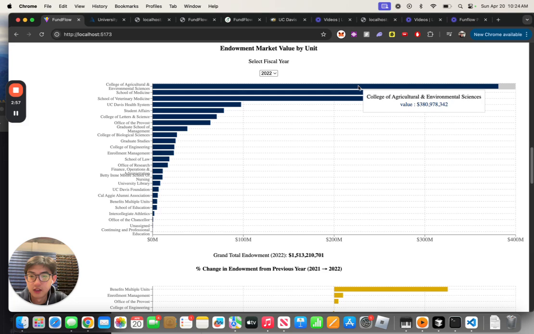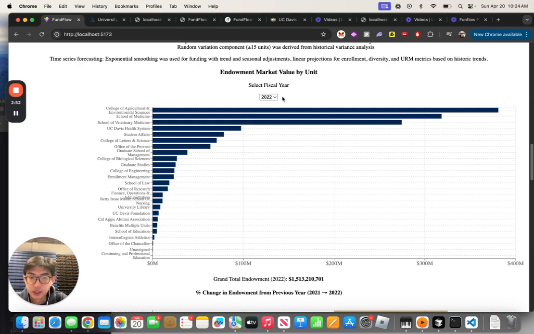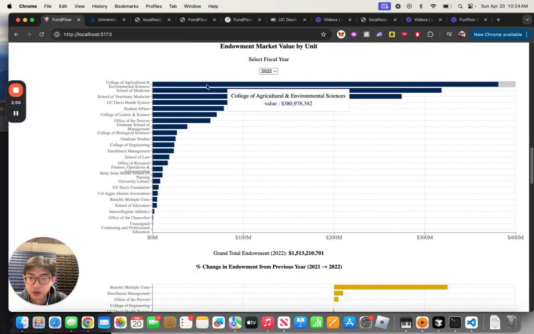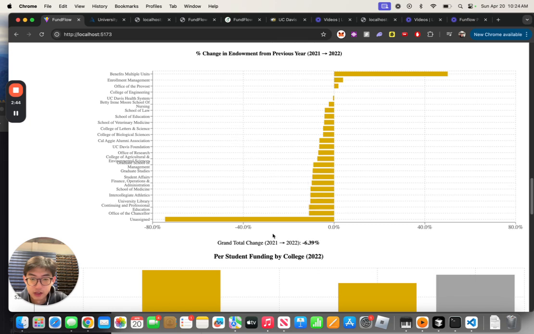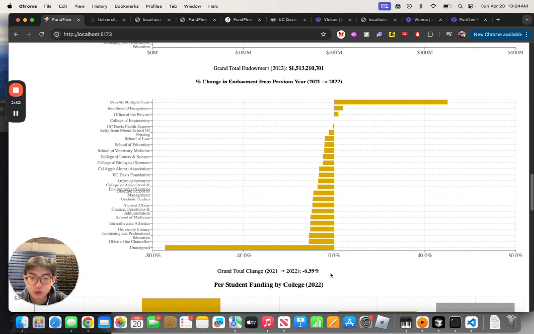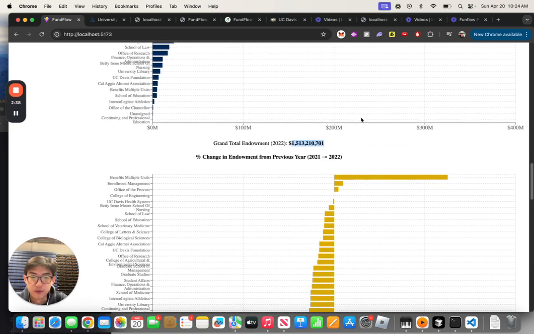Here we have the breakdown of the endowment to each department or school. And interestingly, if I select 2022 as a fiscal year, College of Environmental Sciences got the most endowment. And we see that there was actually a decline in the total endowment from 2021, the year prior to 2022. And we're at 1.5 billion.